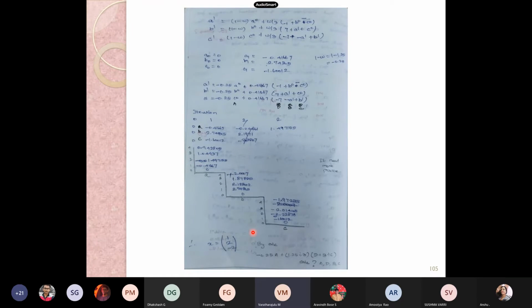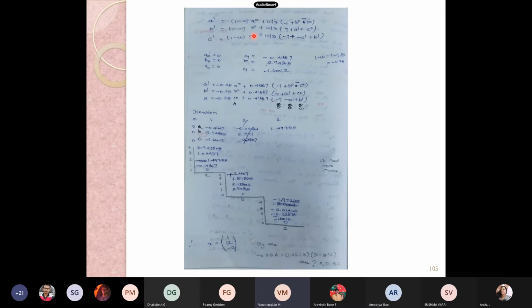Okay, now I am again clicking equal to, that is 6A. My A is 2.74305. Then my D is 7. My A1 is my answer.